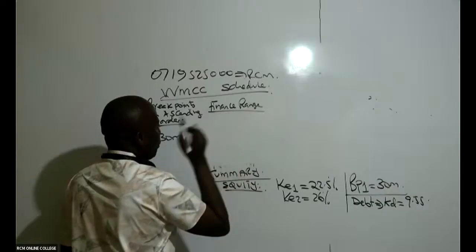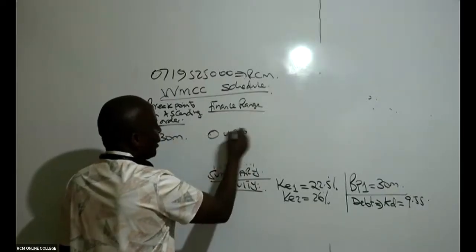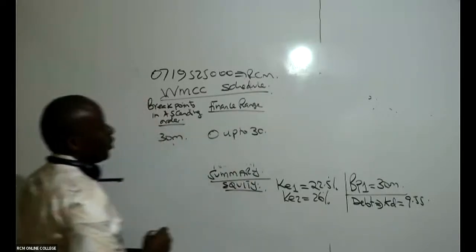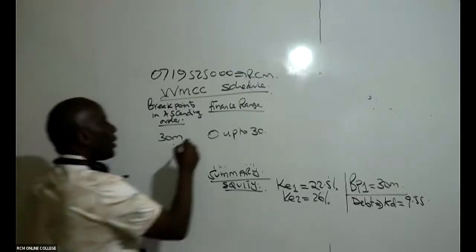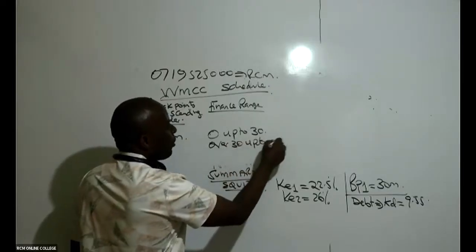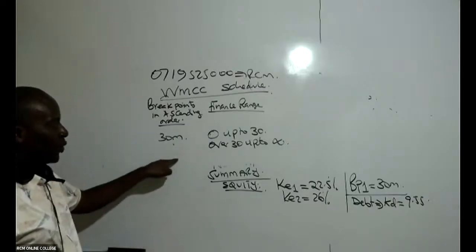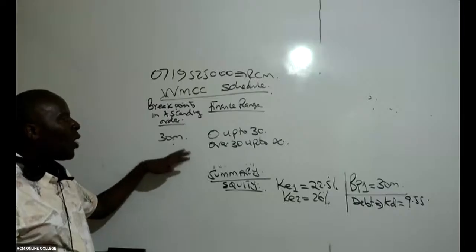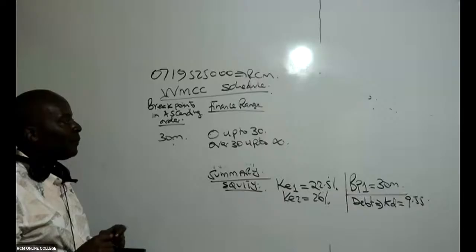So the finance range, you have to be very careful. You talk of 0 up to the figure we have here, 30. 0 up to 30. And then you say over 30 up to, remember, your finance range must go to infinity. So many guys forget the second class. The first one is 0 up to 30. The second one now is above 30 up to infinity, like that.